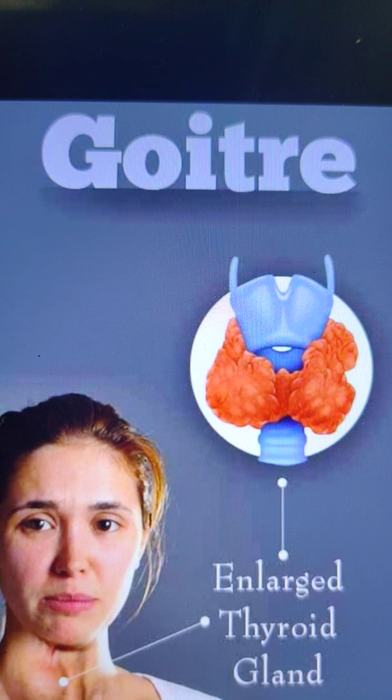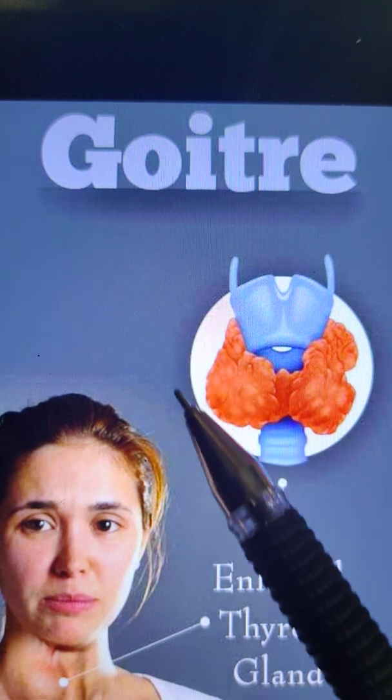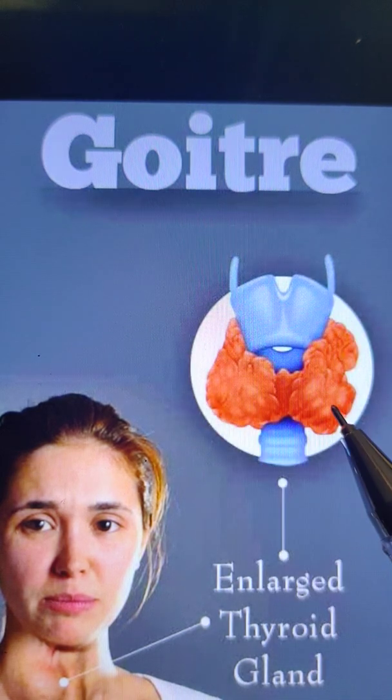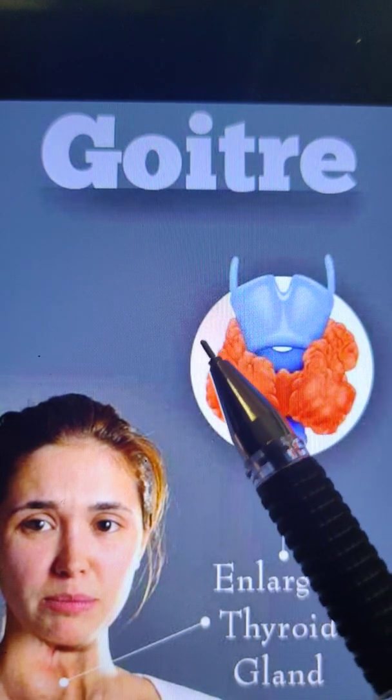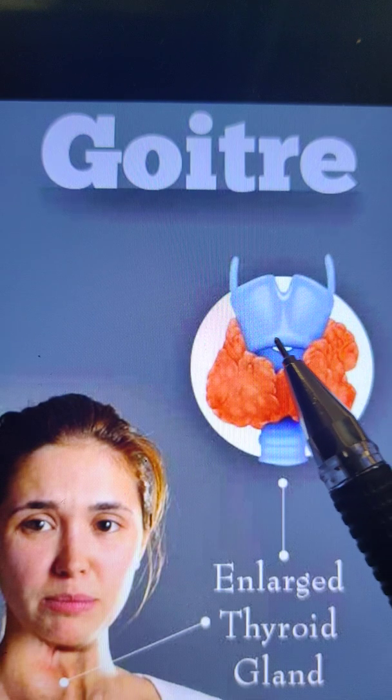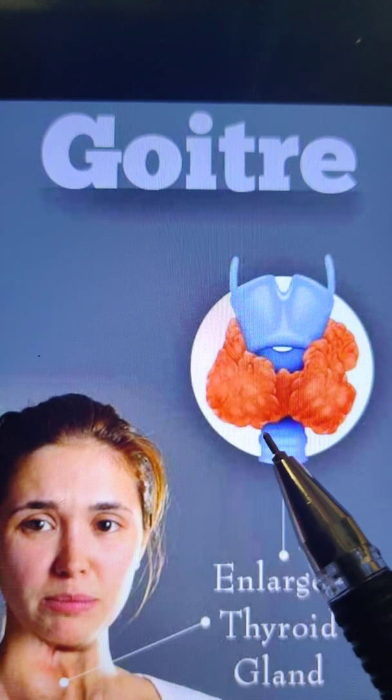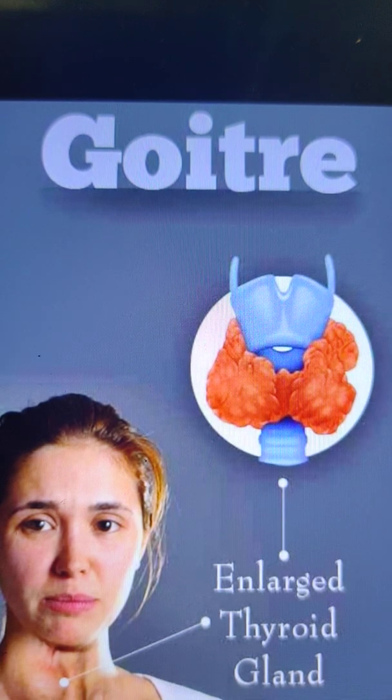This gland is found in the neck region, and the thyroid gland looks like this. There is swelling in this area due to the deficiency of iodine in the diet. So it can be cured by taking iodine rich food in the diet like iodized salt, seafood, etc.